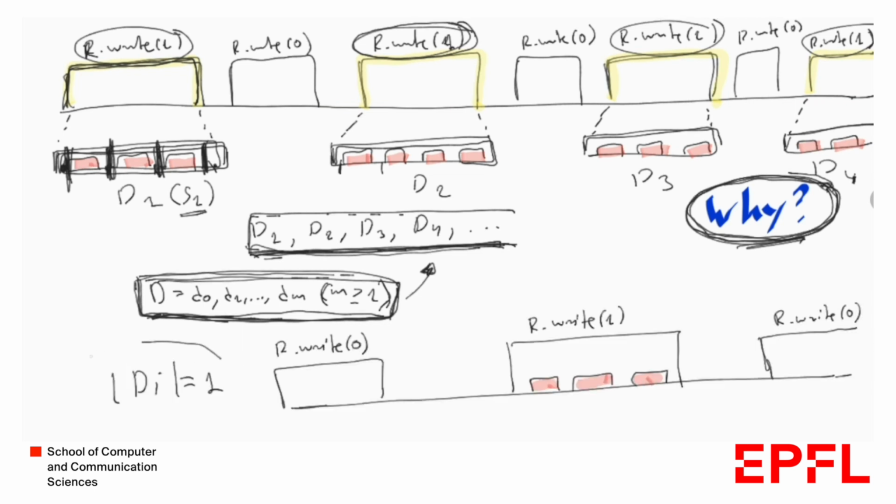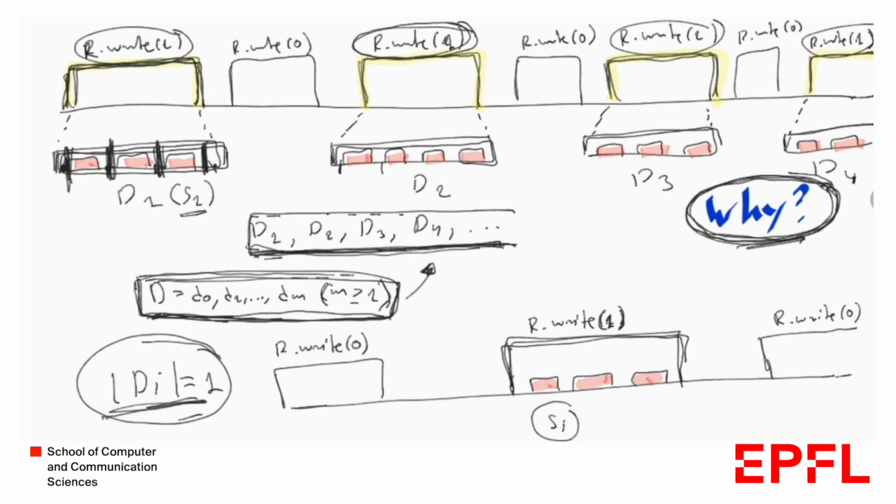So assume we have a digest that has length 1. This digest comes from some sequence Si that was generated by some write operation that writes 1. Notice that all those D1, D2, D3, D4, and so on come from operations that write 1, as we can see at the top of the screen. So for this to be the case and for Di to have length 1, what should be the case for Si?